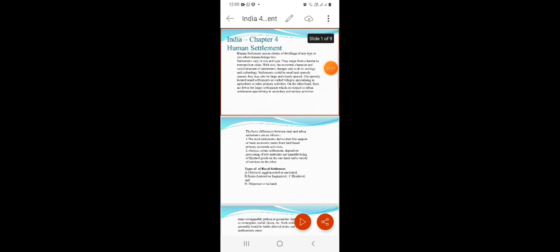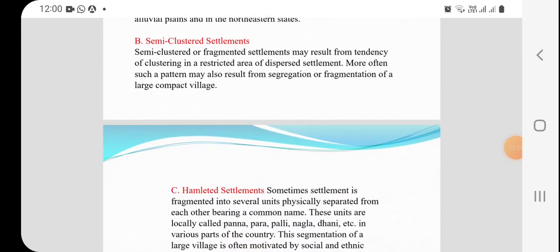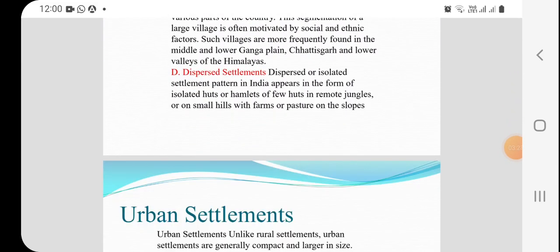Next, dispersed settlement. Dispersed or isolated settlement patterns in India appear in the form of an isolated hut or hamlet of a few huts in a remote jungle or on a small hill with farms or pasture on the slope.